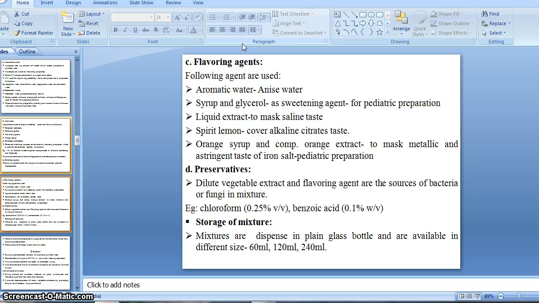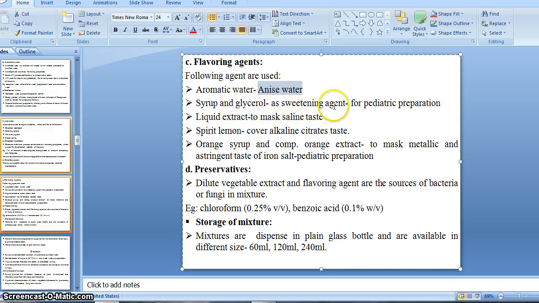That's why it's very necessary to add a flavoring agent, right? So there are some kinds of flavors, that is aromatic water, as I said. Aromatic water, anise water. This is an example of aromatic water, anise water, used as a flavoring agent in mixtures, right? Then syrup and some glycerin, right?